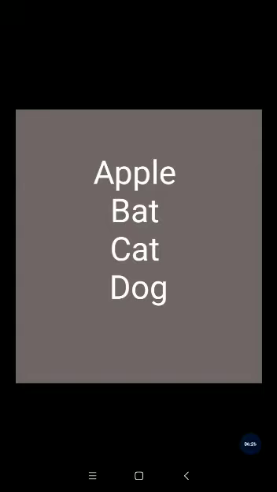So, apple will be the first word in our dictionary. After that, which letter comes? After A, B comes. So, B will be the second word in our dictionary. And after that, C comes. So, C for cat will be the third word. After that, D-O-G, dog, D comes. So, D will be the fourth word in our dictionary.